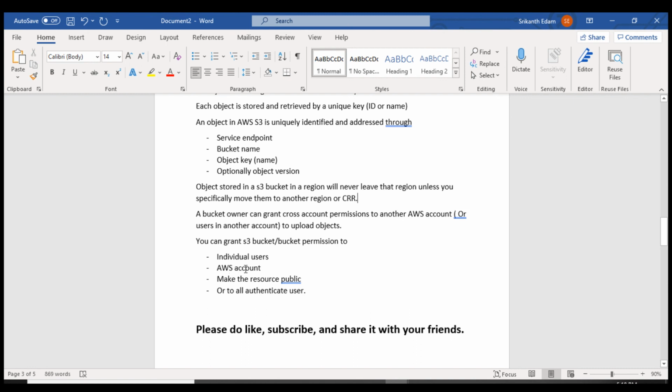Also, if any other user has an AWS account, you can give them permission as well, and you can make your bucket public to upload data, or give permission to any other users. So this is about object-level storage, which is used in Amazon S3.